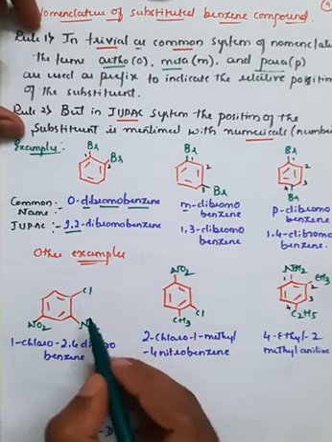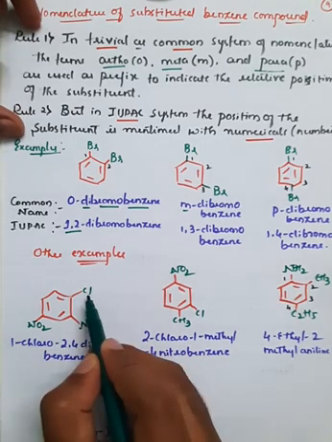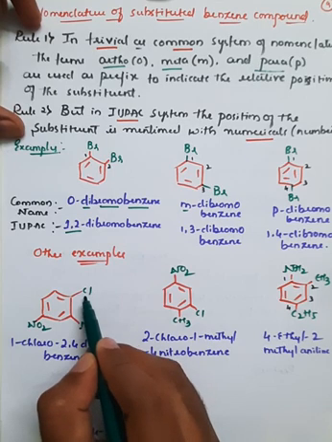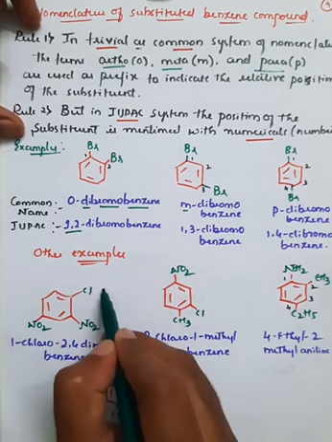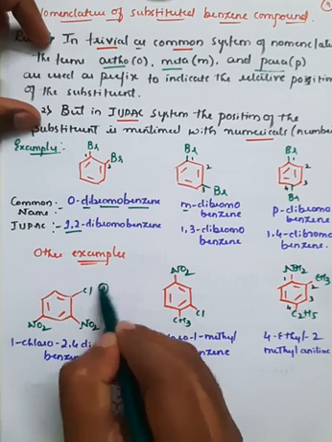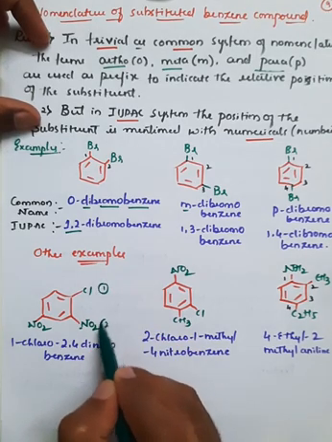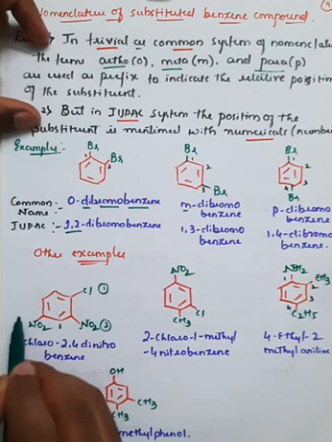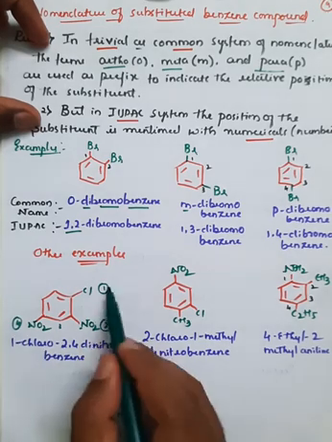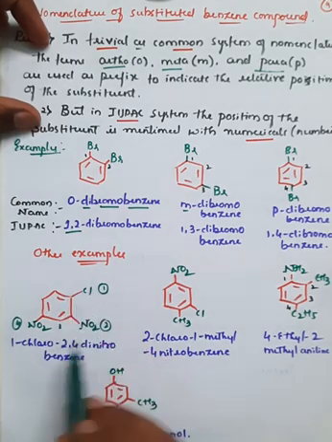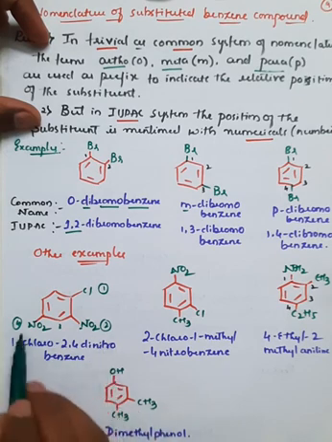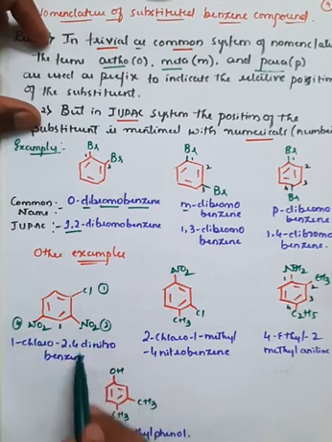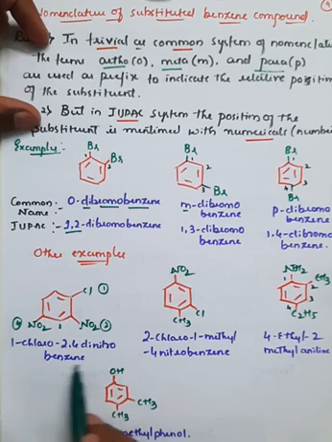If you observe here, at the first position there is a chlorine. This is termed as the first position, this is the second position, this is the third position, and this is the fourth position. So therefore 1-chloro: at the first position there is a chlorine, and at the second and fourth positions there is a nitro group. Since there are 2 nitro groups, it is called dinitrobenzene, right?